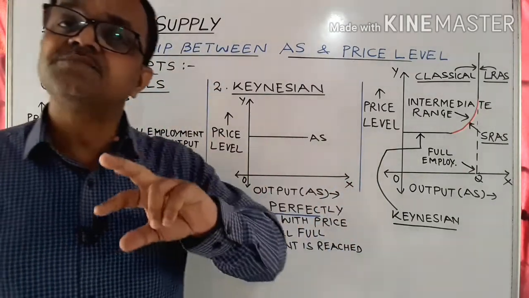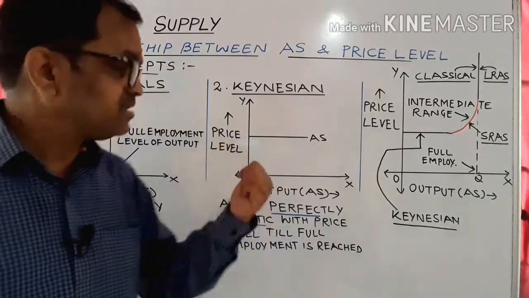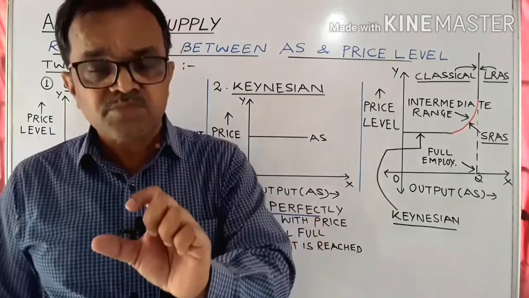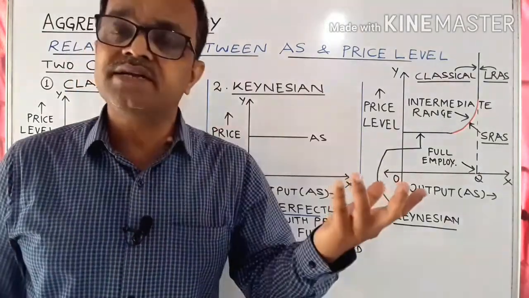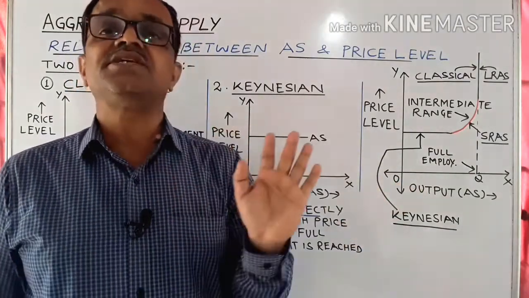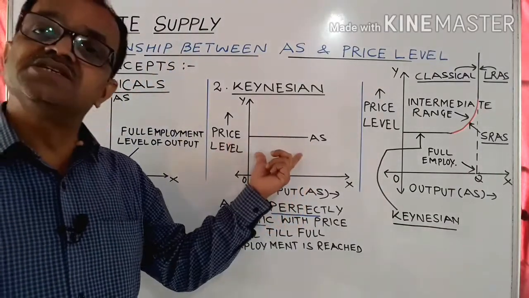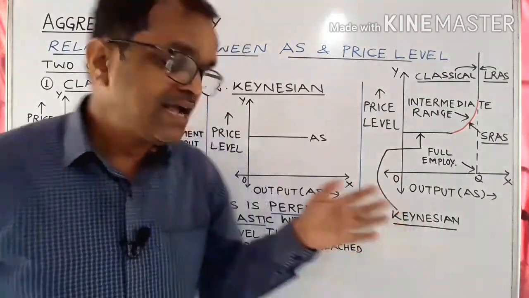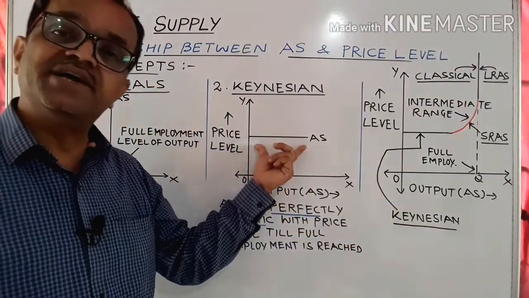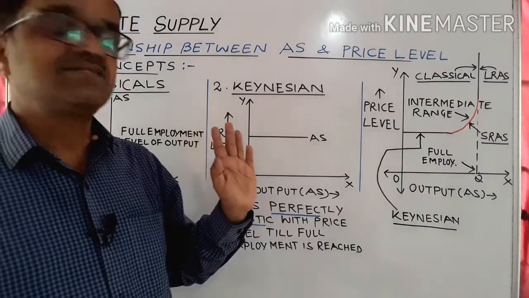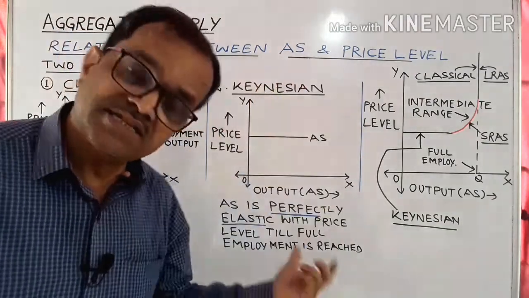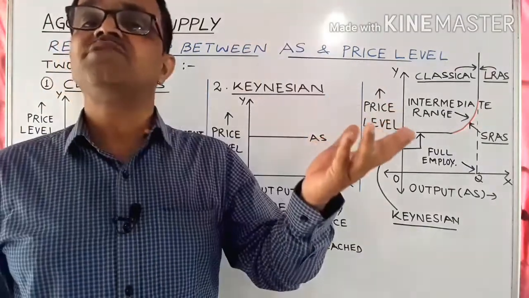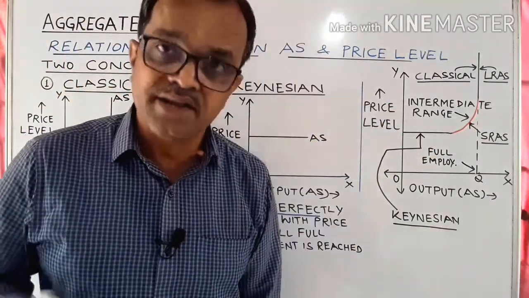One is wage price rigidity and another one is the marginal productivity of labor remaining constant. So because of the wage price rigidity in the market and the constant marginal productivity of labor, output will go on increasing without any increase in the price level, and therefore it is a straight line parallel to the output axis, that is, it is perfectly elastic with respect to the price level till full employment, and once full employment is reached, then it will become perfectly inelastic.